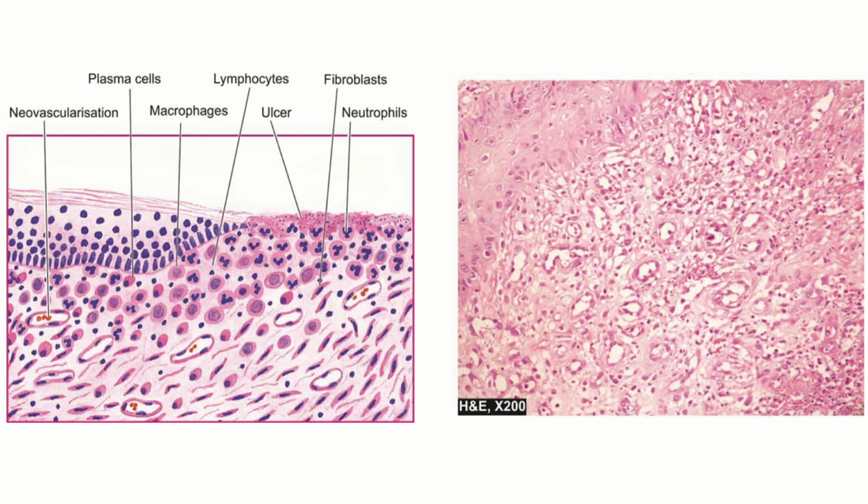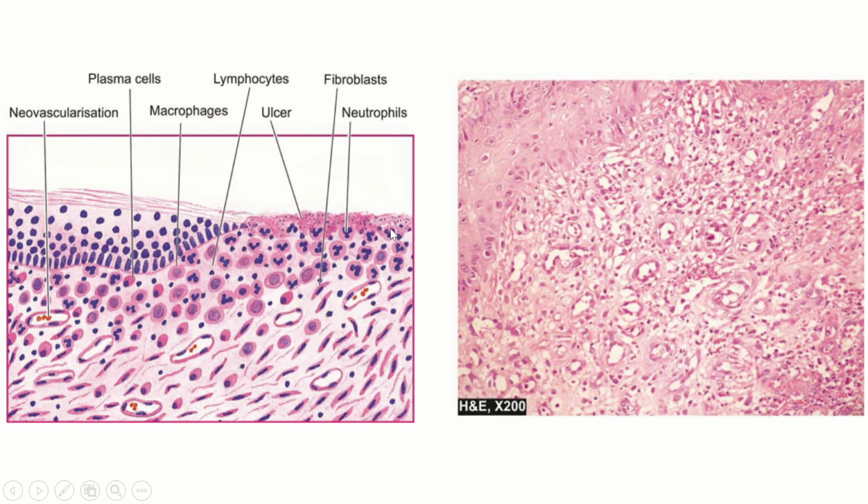So what is actually granulation tissue? Granulation tissue is nothing but proliferation of fibroblasts and neovascularization. What does that mean? You will have new blood vessels arising from the already existing blood vessels. In this diagrammatic picture, you can see the normal epithelium over here, you have an ulcer over here, and you have numerous neutrophils, and after day 3, the fibroblasts will come and start proliferating in this area.